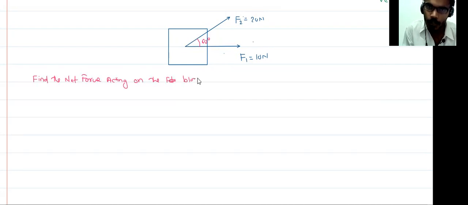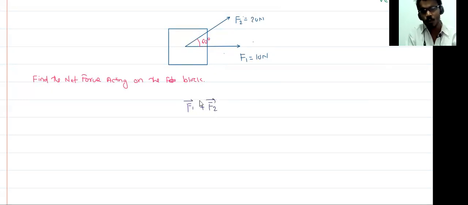If anyone wants to find the net force acting on the block, basically we want to add these two forces. Okay, we want to add these two forces, means we want to add F1 vector plus F2 vector.